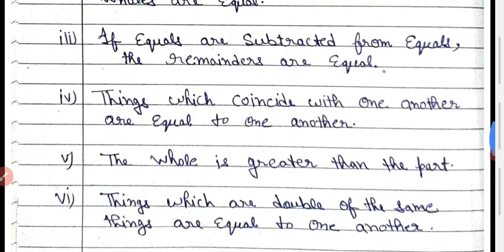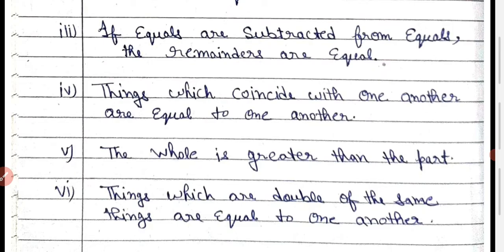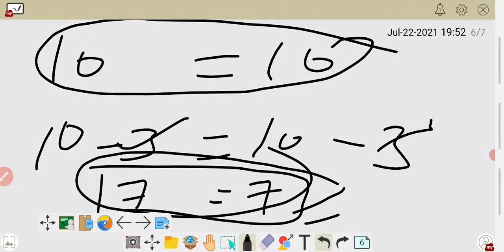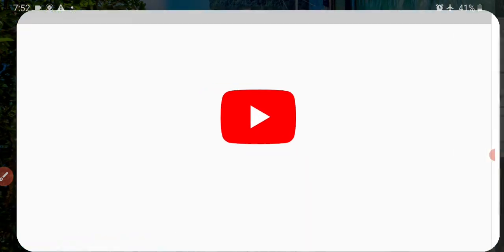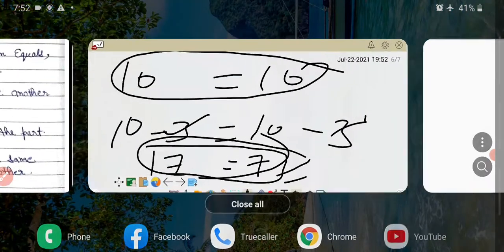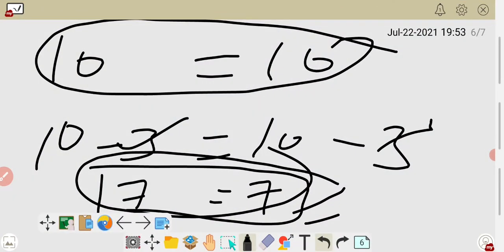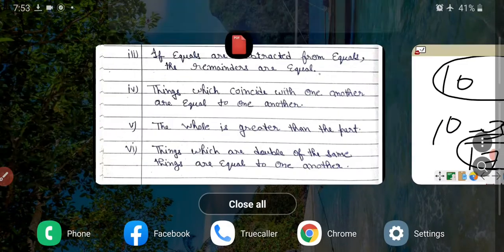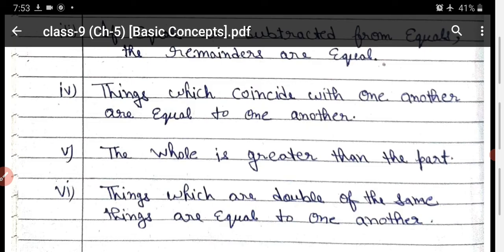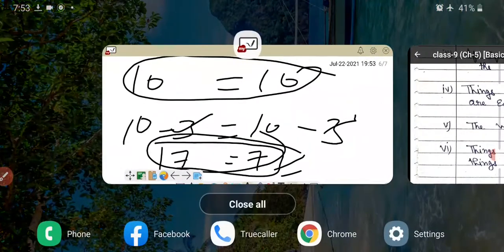Okay, now the next one is: things which coincide with one another are equal to one another.